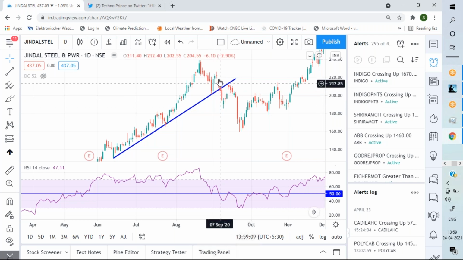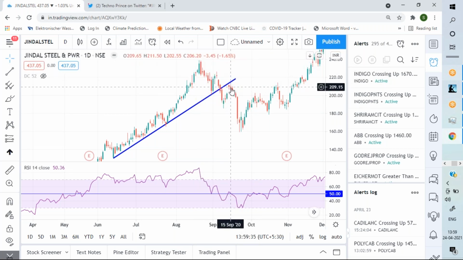But this time it breaks. This break also I'm possibly not able to play. Okay, this break I will let go. But now see what happens. Price pulls back to this resistance line, RSI pulls back to 50. This short I am able to do because right now there has been an established downtrend, lower high, lower low.